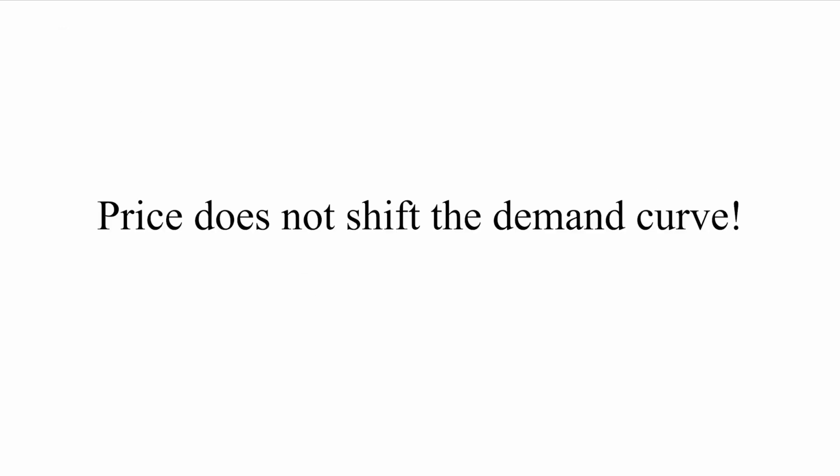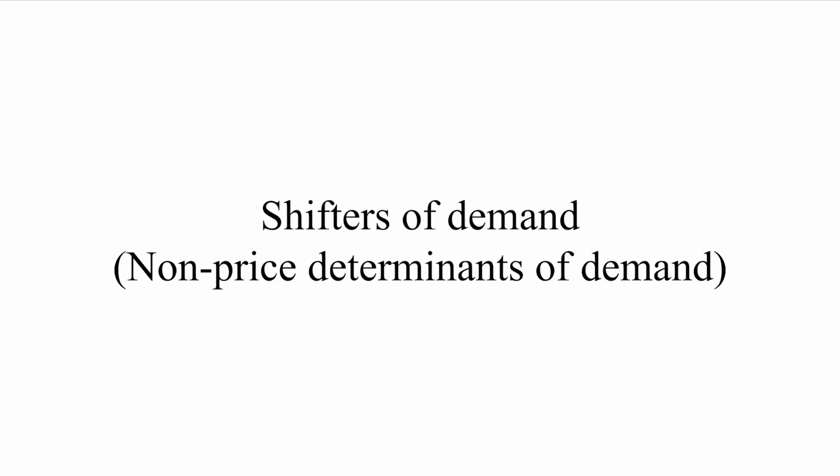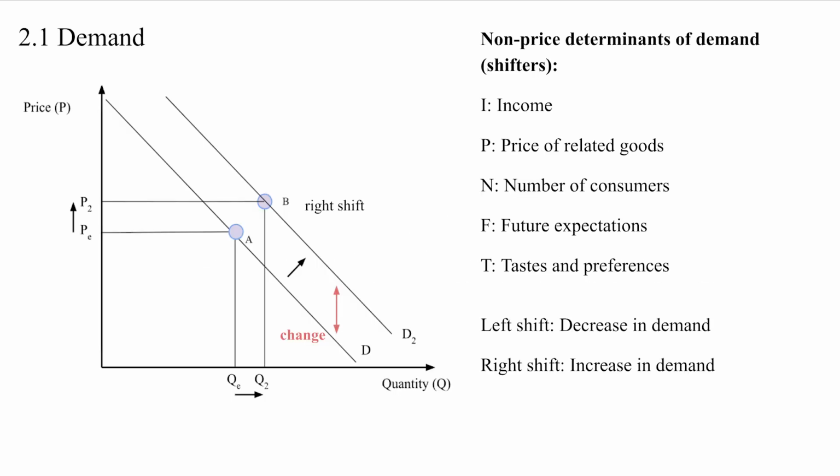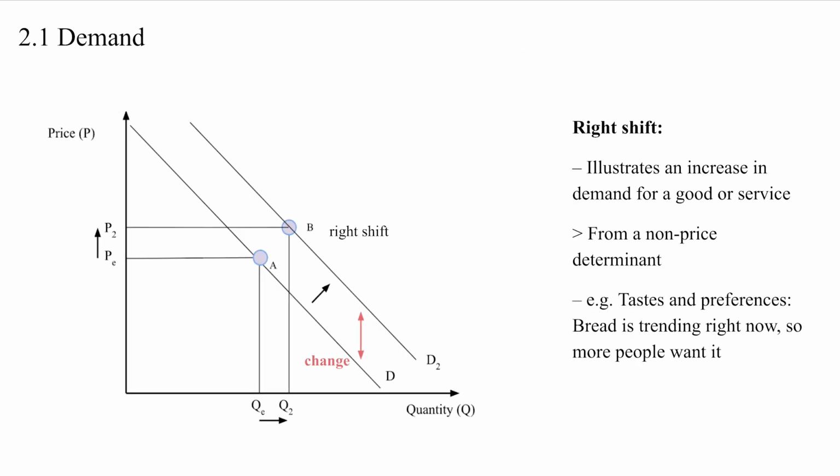Here is a mistake that some people sometimes make. Remember that the price does not shift the demand curve. The shifters of demand, also known as the non-price determinants of demand, are the factors that shift the demand curve. These are the determinants of demand: income, price of related goods, number of consumers, future expectations, and tastes and preferences. Left shift illustrates a decrease in demand, while the right shift illustrates an increase in demand. The right shift can be described as a right shift from D to D2.